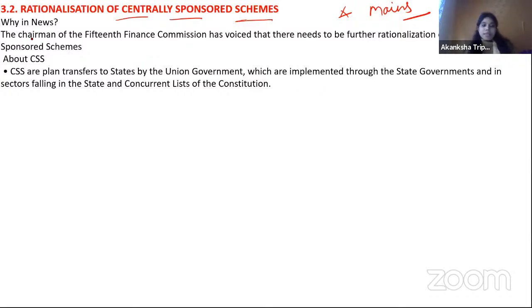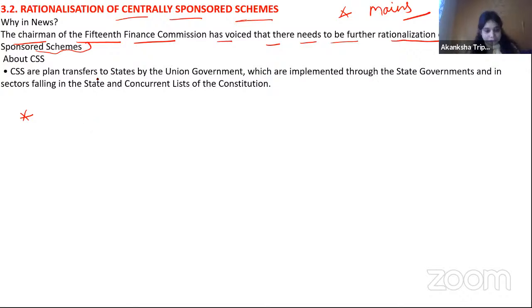Number 1, let's see the news first, why it was in the news. So the chairman of the 15th Finance Commission has voiced that there needs to be further rationalization of the centrally sponsored schemes. See, again, it's a thumb rule. If your basics are not clear, there are high chances, even if you read current affairs 2 times, 3 times, you will not be able to recall. Why? Because you need to understand everything in a detailed manner.